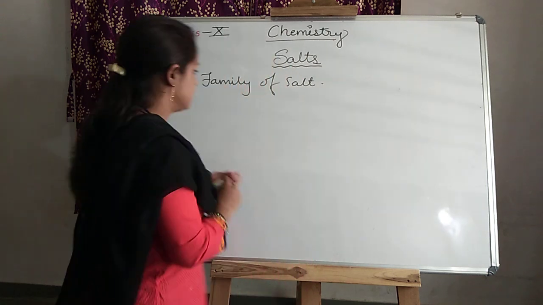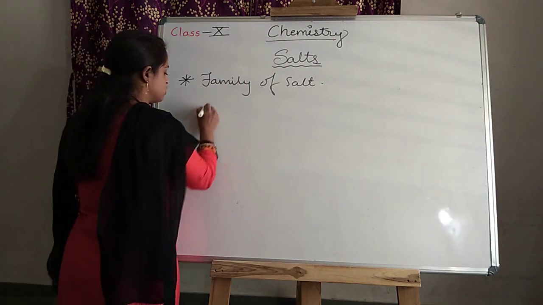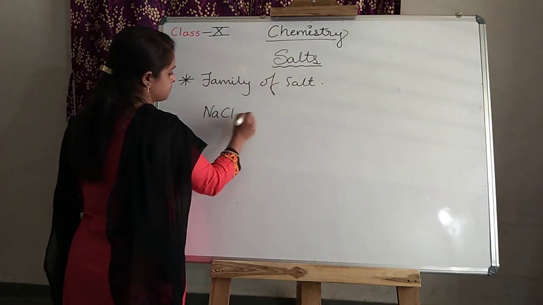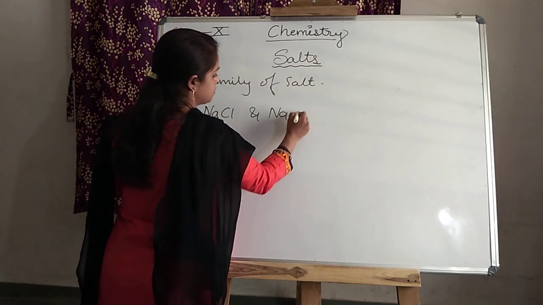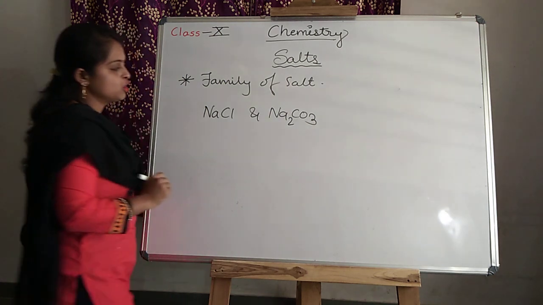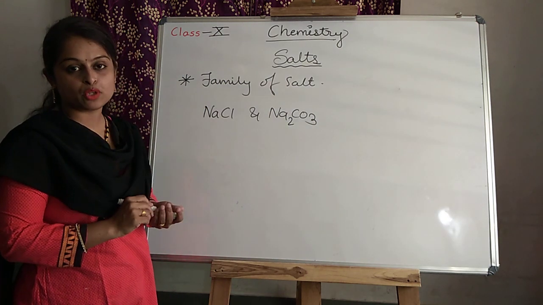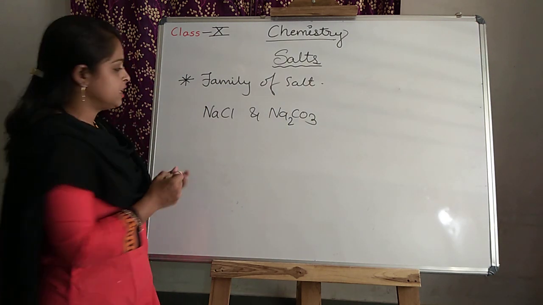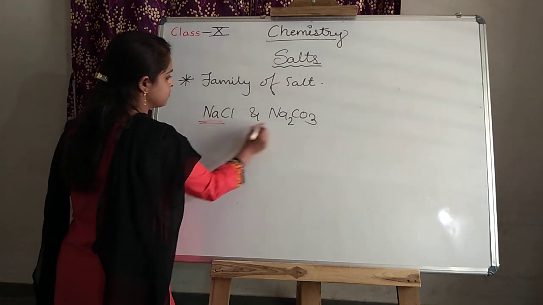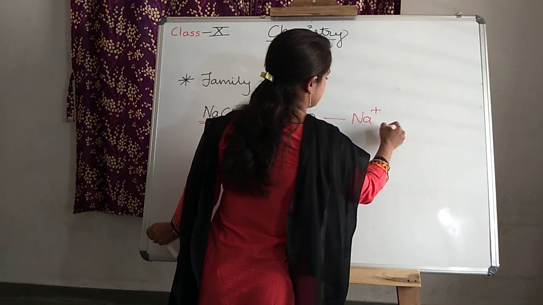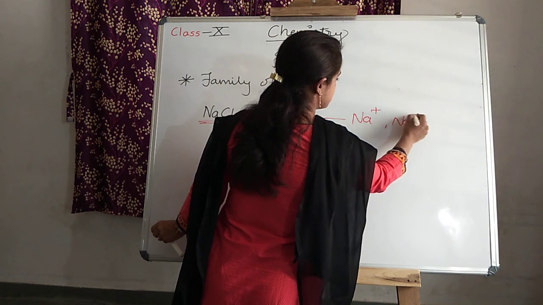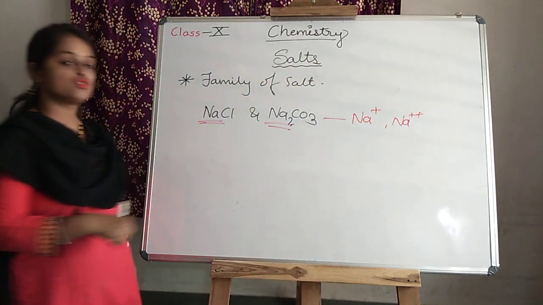Let us see, if we talk about sodium chloride and sodium carbonate, what is the similarity between these two? Here sodium and sodium are present, both with positive charges.